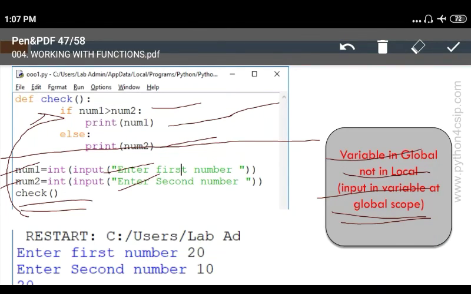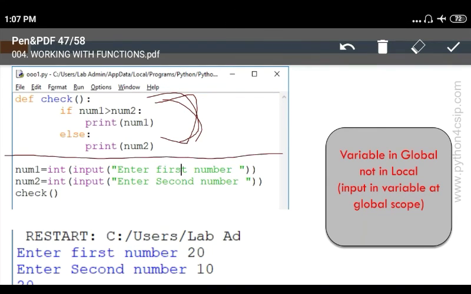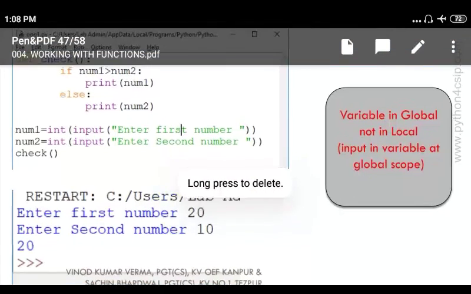Suppose we have entered 20 and 10, so it will compare. Why are these two variables accessible here, though they are declared outside the function? Because these variables are global, not local. So the output will be 20. See, this is the output.